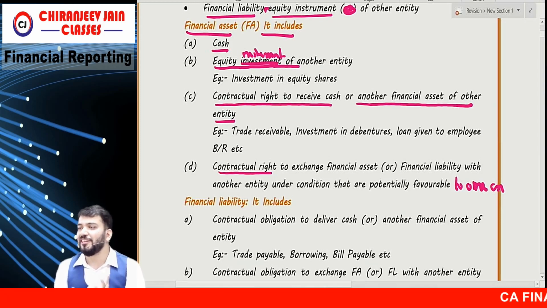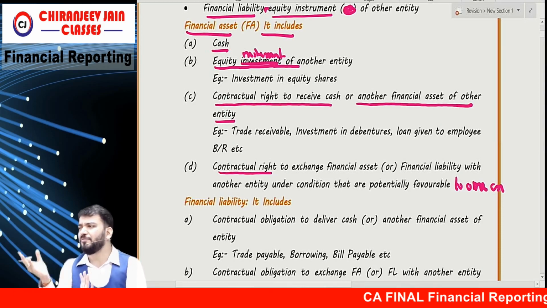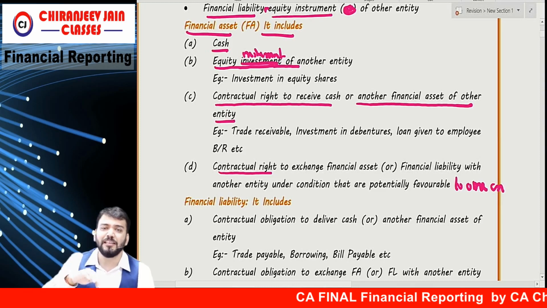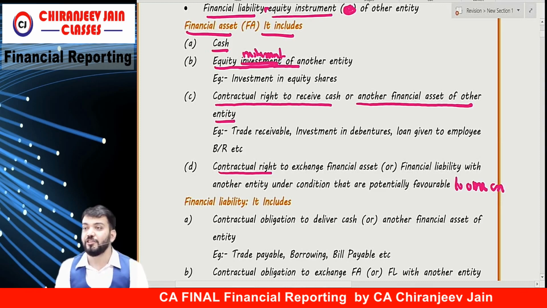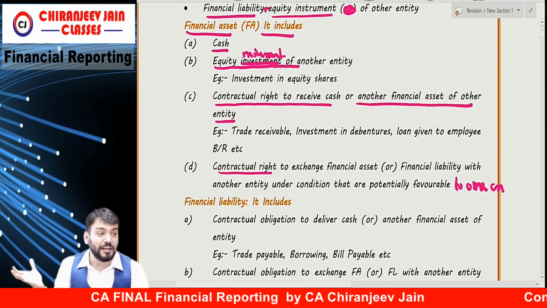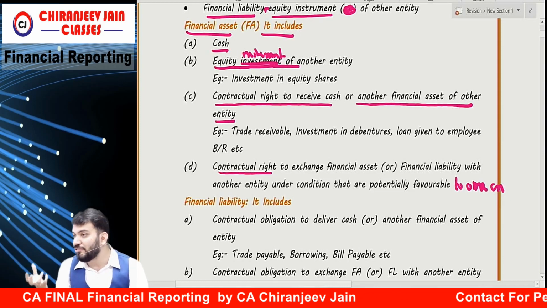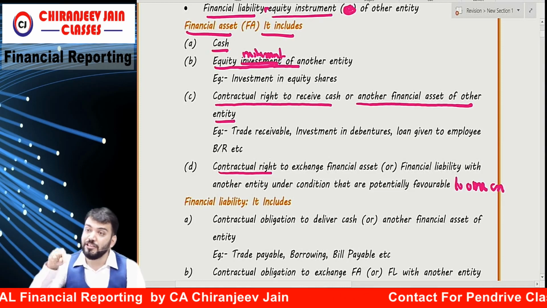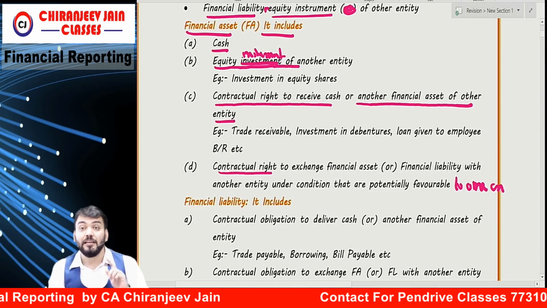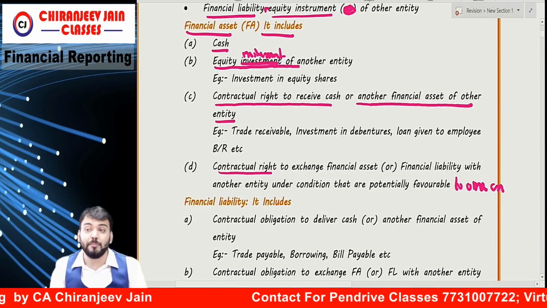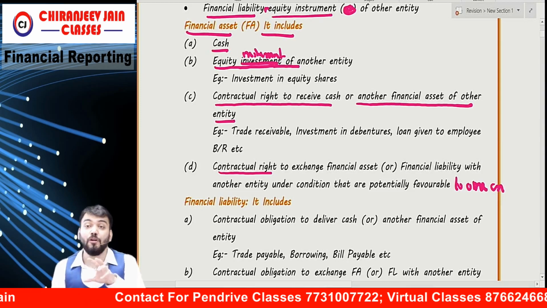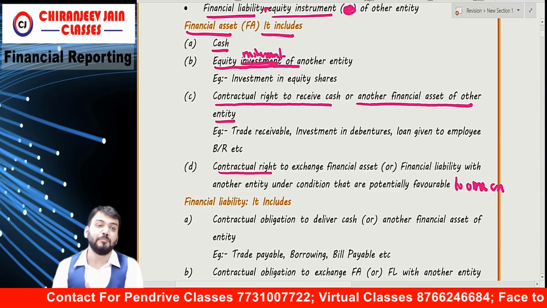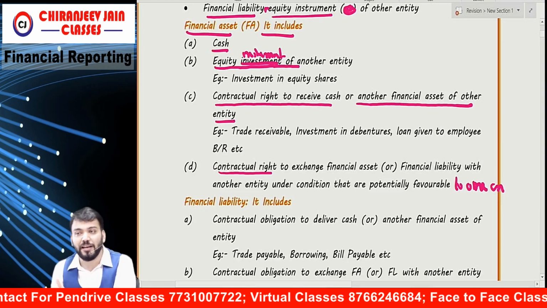So future and option is a derivative instrument and that will also be a financial asset. In a future or option, for one party there is a favorable condition and for the other party there is an unfavorable condition. Favorable condition means a contractual right to receive some cash, so it gives rise to a financial asset. If it becomes unfavorable, it means an obligation to pay cash, so it becomes a financial liability. So all types of derivative instruments will give rise to a derivative asset or derivative liability.